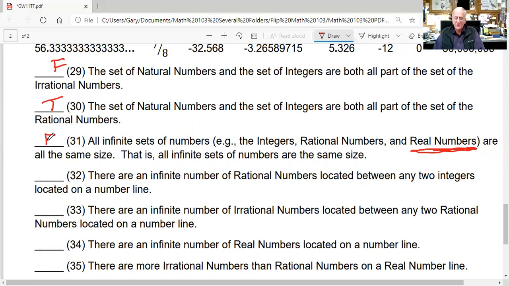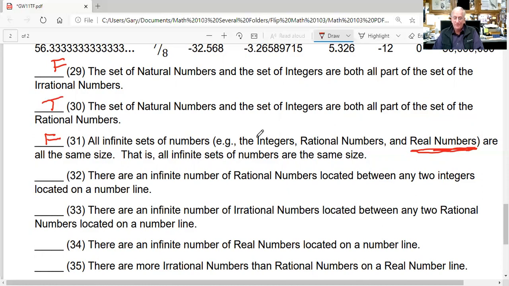The irrationals and the real numbers have a larger infinite size than the infinite sets of integers and rational numbers. We're not probably going to dwell on that, but it's something that you should have heard of because you're taking this course. And if we get some time towards the end of the course, I may come back and visit this more carefully.